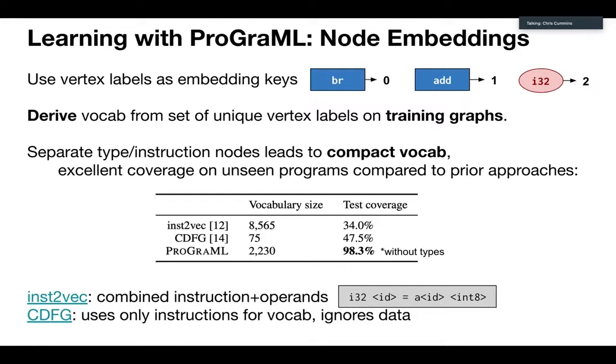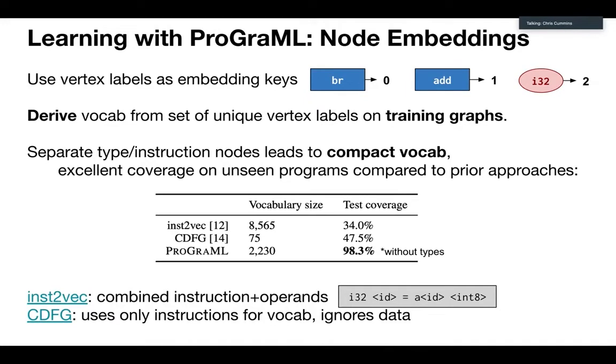Then there's an asterisk on this little table here because this is actually from an earlier version of ProGraML before we added the type tree. So this is why we've got 1.7% of elements unseen. Those are user-defined types that we didn't see in the training graphs. Our coverage now is 100%.